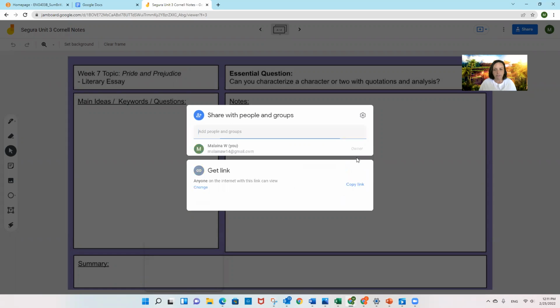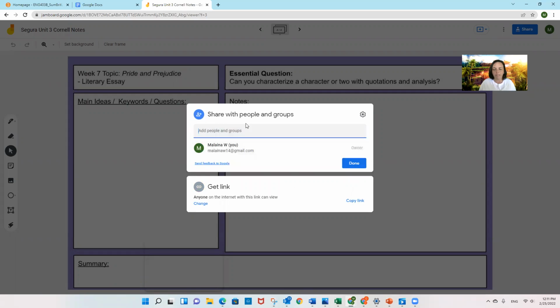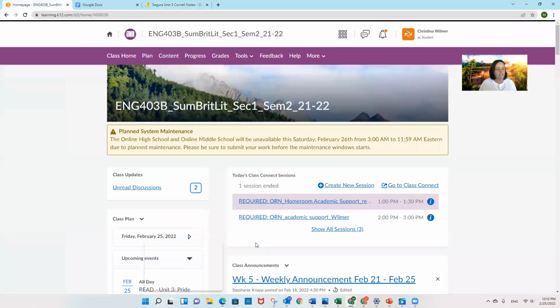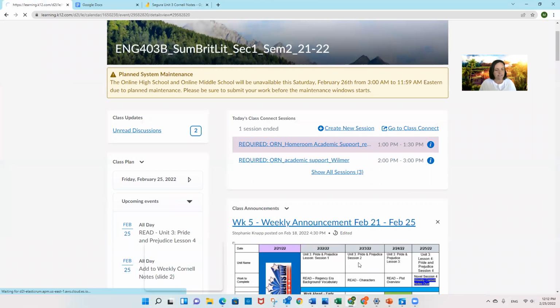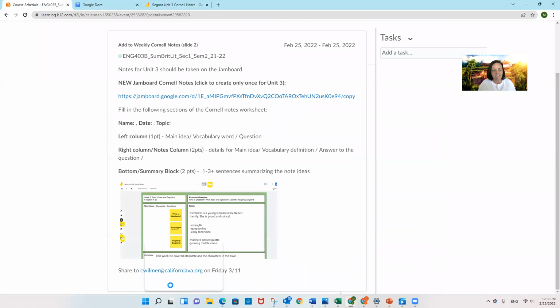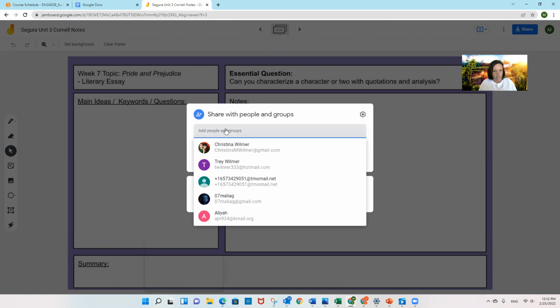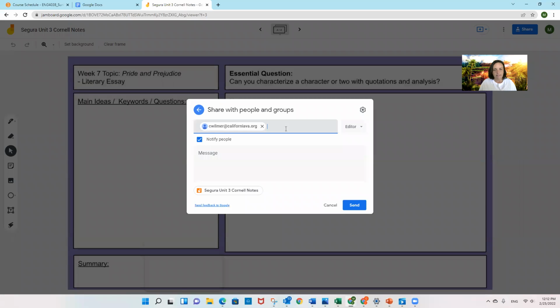What you need to do, let's figure this out. We need to share with other groups, with people in groups. You need to share with me. And I don't still have that open. So I'm going to go back to this. I know that my teacher's address was on that plan reminder. So I'm going to go here, copy it. I just pressed Control-C on my PC. And I'm going to paste it here. Again, the shortcut is Control-V on a PC, and it pops it in there.